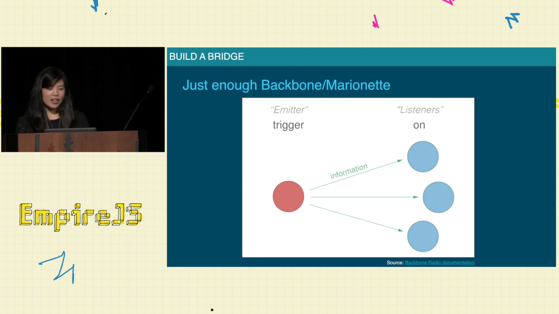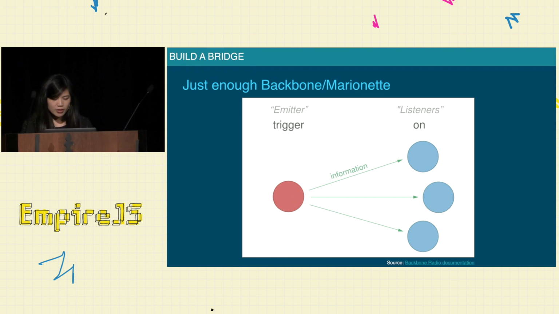In that system, there are event emitters, and then there are event listeners. When you want to dispatch some kind of event, you would say radio, you trigger this event with a name, send over some information, and then listeners throughout the app respond to that event.